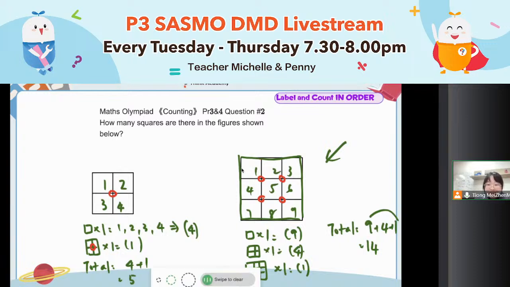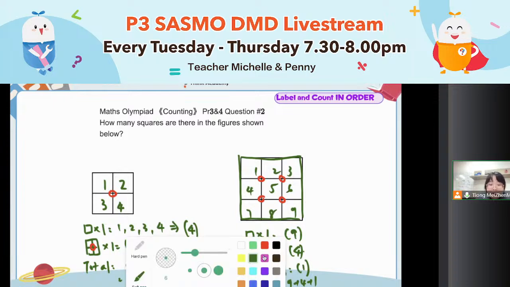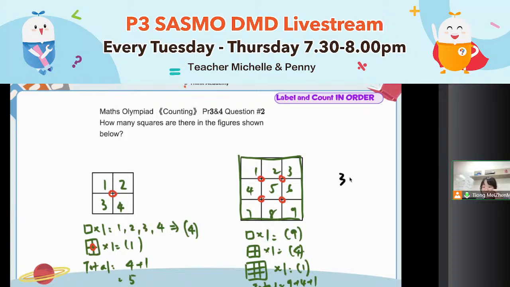Given that this is a 3 by 3 square, the largest square is a 3 by 3 square. Maybe I erase and put it another way. So total is 14. Remember this one, total is 9 plus 4 plus 1, 14. So what is the fast method here? The largest square is a 3 by 3 square. 3 times 3 is 9. Second largest square is 2 by 2. 2 times 2, 4. The smallest square is 1 times 1, 1. Isn't it 9 plus 4 plus 1 as well? You don't even have to count. 9 plus 4 plus 1 is 14. This is the fast method for the square.